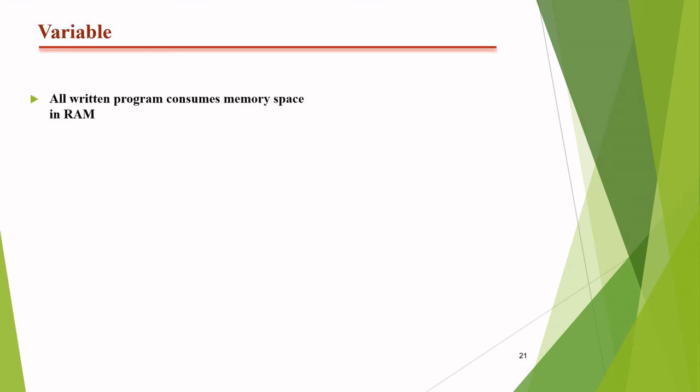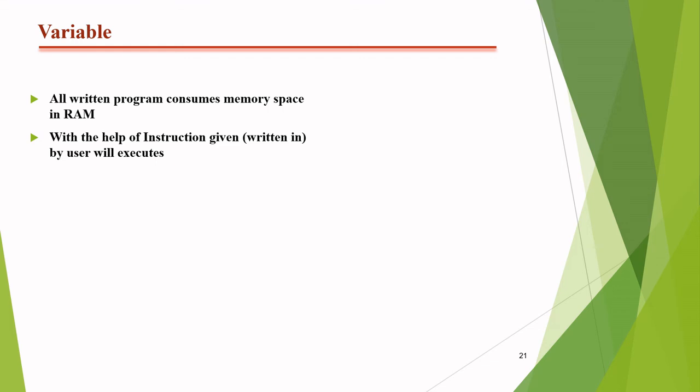Variable. All the written programs consume memory space in the RAM. Whatever we write in our system, each and everything takes some memory space in our computer system, either in RAM or in ROM also. But generally it takes the space in RAM because this is known as the primary memory. And because it is the fastest memory, the computer always wants to save its data in the space from where it can access the data very fast and accurately.